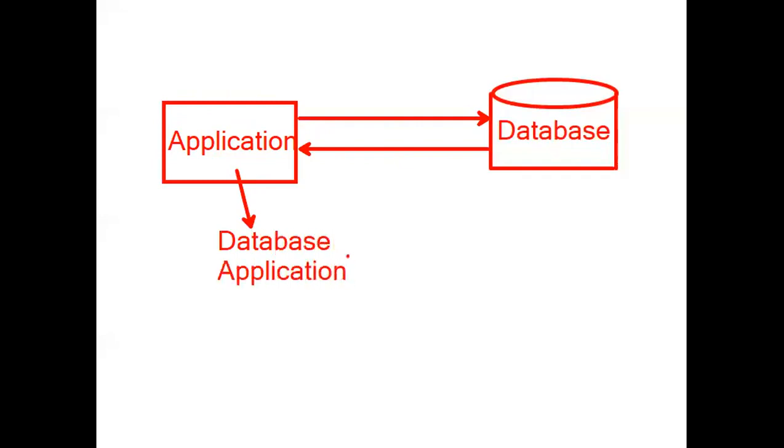An application communicating with a database is called a database application. If you want to build this application, the rules and guidelines required are JDBC, but the language required is Java.